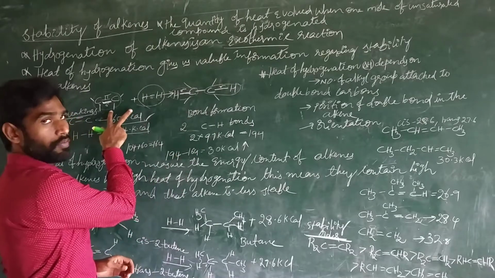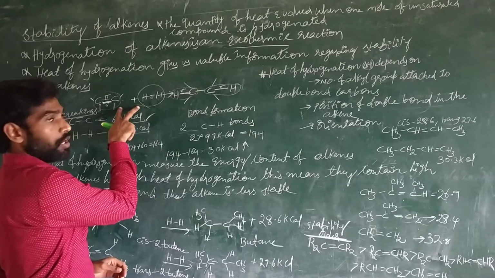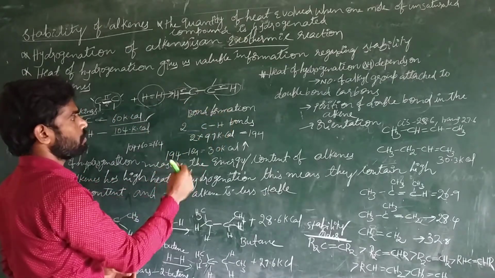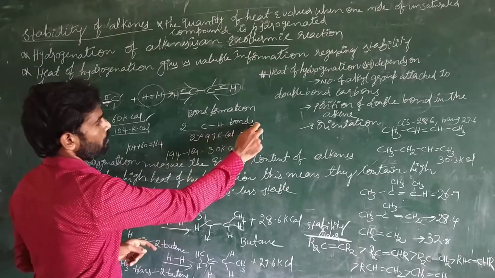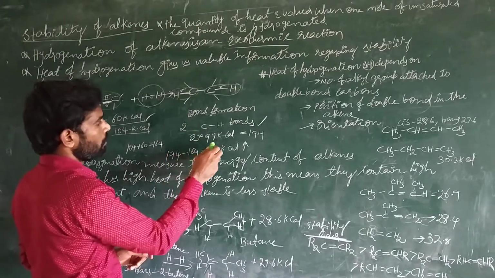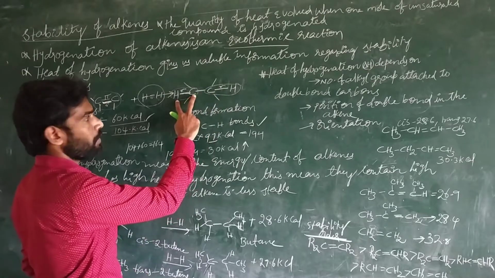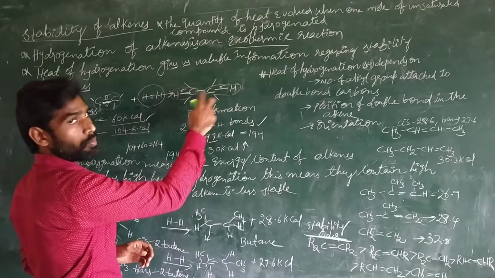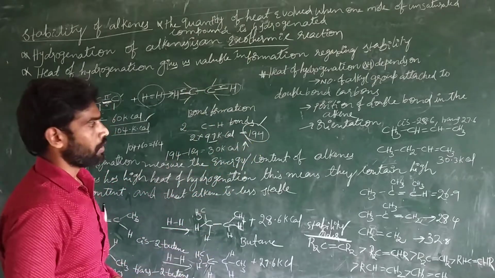Here, bond breaking takes the energy, and bond formation liberates energy. Here the bond formation. So anyway, two carbon and hydrogen bonds are formed. Each carbon and hydrogen bond is producing 90 kilocalories. We have two carbon and hydrogen bonds. Two new carbon and hydrogen bonds are formed, and this formation of new bonds liberates a certain amount of energy, that is 194 kilocalories of energy.